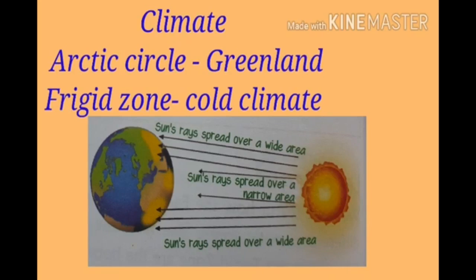Children, what type of climate is in Greenland? Yes, Greenland experiences an extremely cold type of climate throughout the year. These regions receive very little rainfall and heavy snowfall. The climate is dry and very cold.